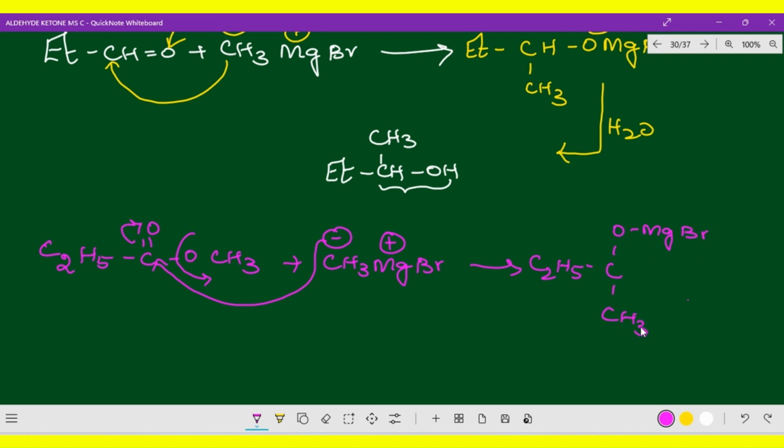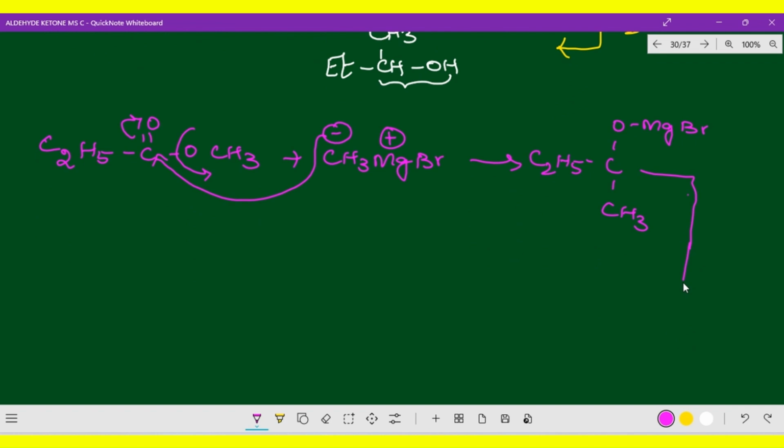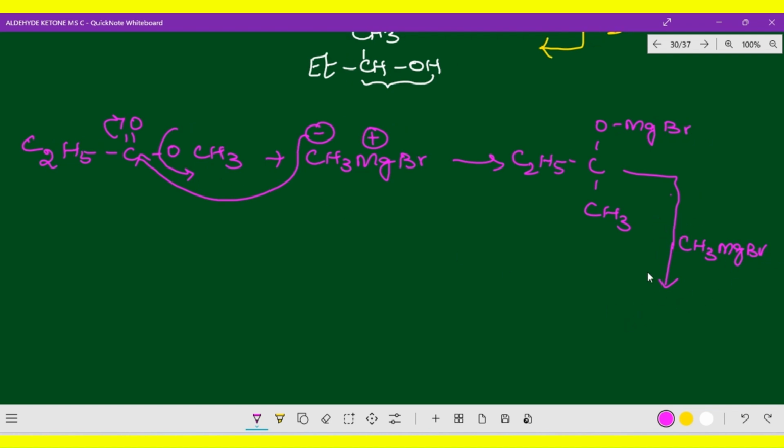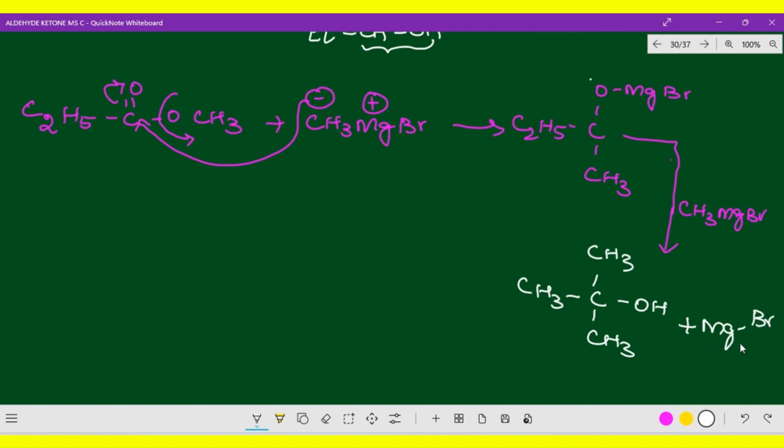Here there is CH3. Now this intermediate will react with another mole of CH3MgBr. Because this is an ester, we need one more molecule of Grignard reagent. So what is the product you will be getting? This again attacks at this point. So CH3, here C, CH3, and again CH3, here OH. You get a tertiary alcohol, with MgBr and OH, along with water hydrolysis.